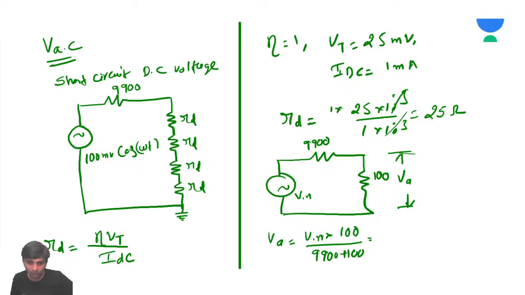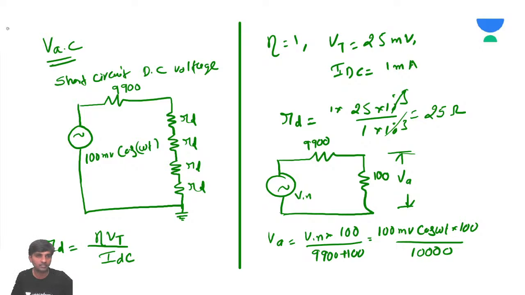So how much is this V input value, sir? What was the V input value? We got 100 millivolts into cos omega t into 100 by 10,000. Two zeros will get cancelled here.